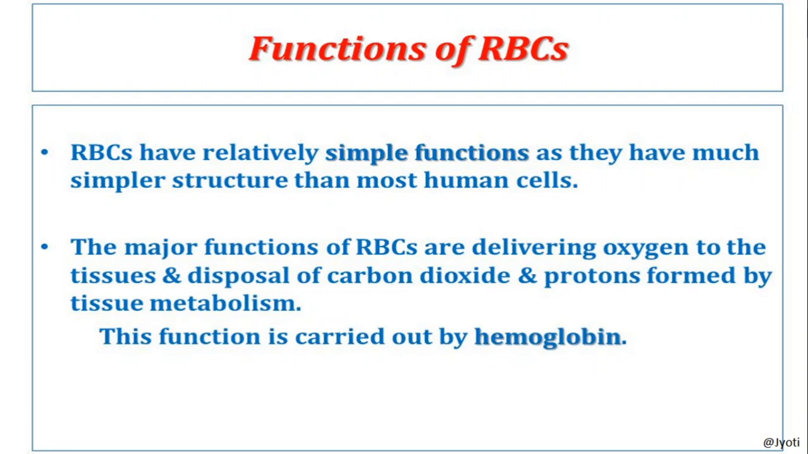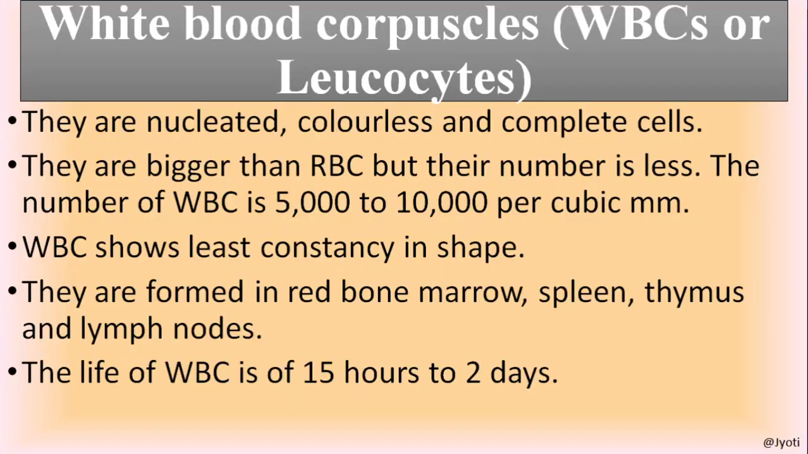And who performs this function? The RBC contains a special type of pigment, that is called hemoglobin. The hemoglobin carries the oxygen. This is the oxygen carrier. And when it carries the oxygen, then it is known as oxyhemoglobin. Okay. So this is the most important function of RBC.